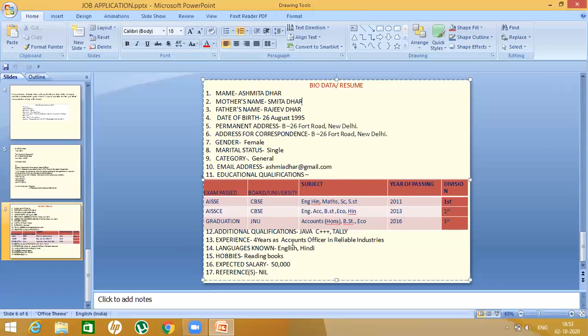You remember it was there in the question that the person applying should have minimum 4 years experience. So here Ashmita Dhar is having an experience of 4 years. See, 4 years as accounts officer in Reliable Industries. Languages known, English, Hindi. Hobbies, reading books. Expected salary 50,000. References nil. Children, you don't have to write references. If you write references, you have to give all the details and that will be time consuming. So it is better that you write nil over there.